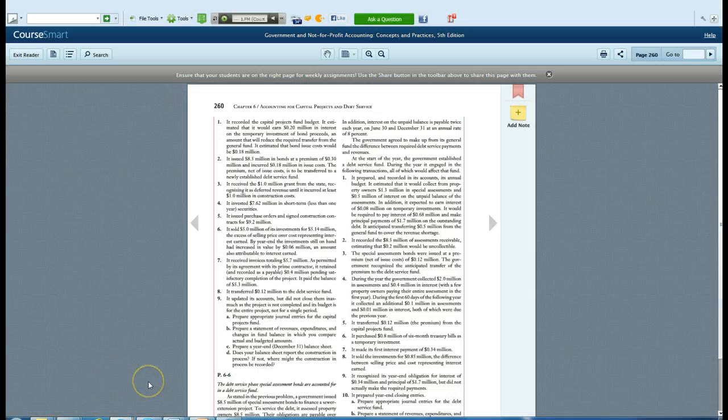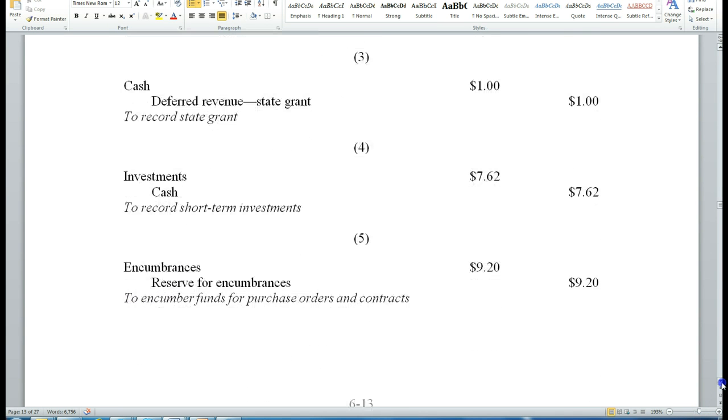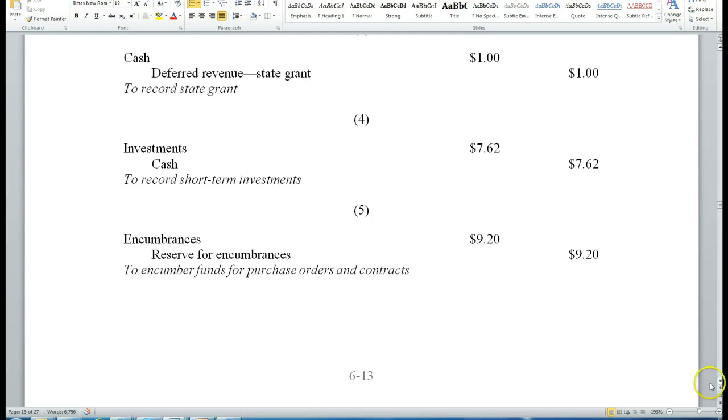The next thing we'll look at is it invested $7.62 million in short-term securities. So we'll show that investment as a debit, and we'll show a credit to cash of $7.62 million.